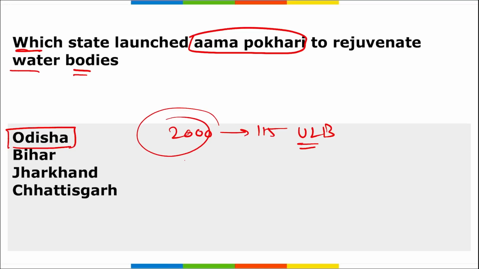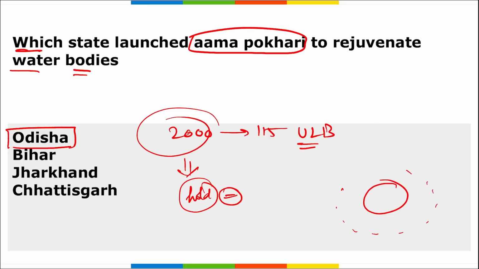These water bodies will be made sure to hold plenty of water so that they can rejuvenate themselves. Having a water body in an area is very beneficial because the local communities that reside near it can avail the water from it, and it can be used for cattle and for irrigation purposes also.